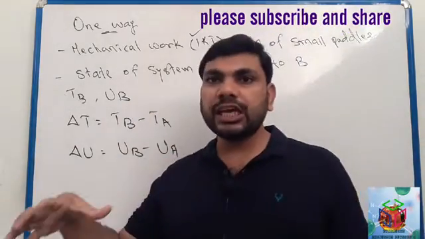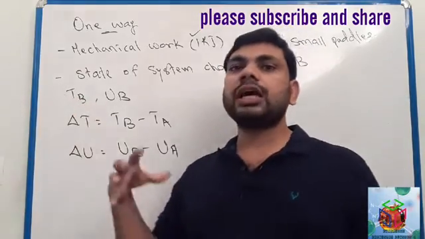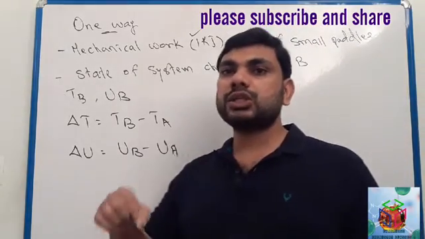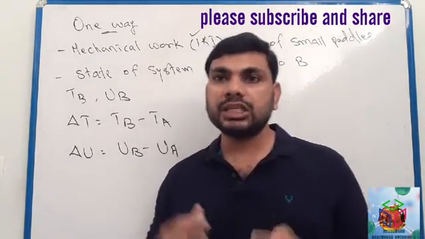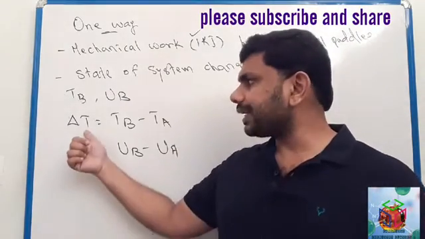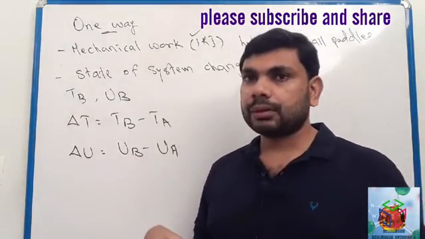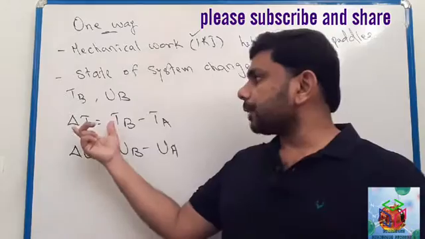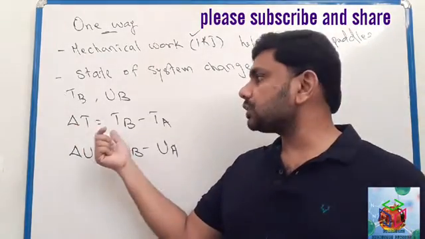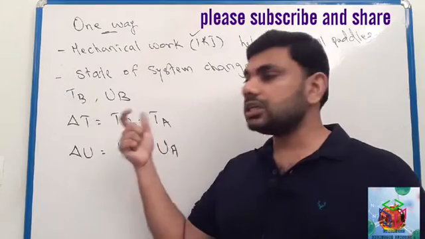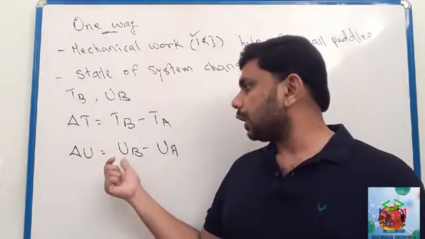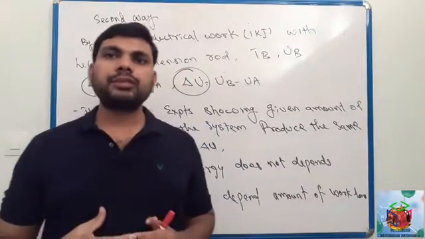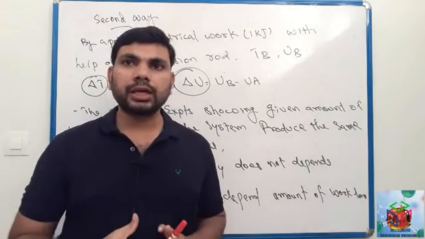And temperature TA changed to TB. Internal energy, before it was UA, now changed to UB. Now we can say, during this change from state A to state B, change in temperature delta T equals TB minus TA, and change in internal energy during this process is UB minus UA. Clear?